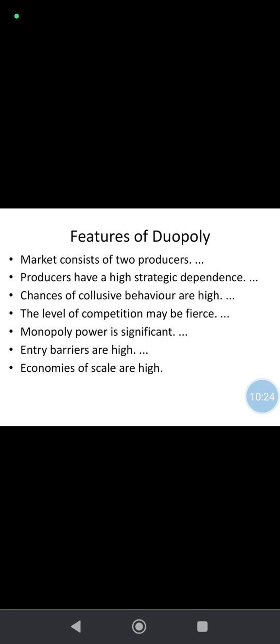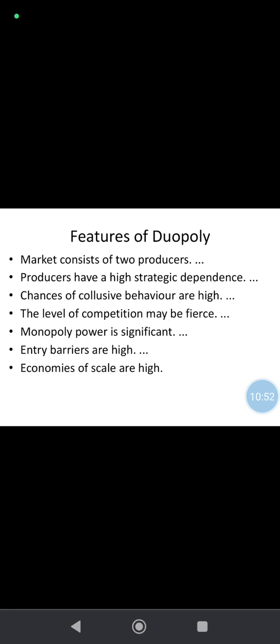Products have high strategic dependency, collusive behavior is also there, the level of competition may be fierce, monopoly power is significant, entry barriers are very high, and economies of scale are also high. Economies of scale, which means a positive intention of an enterprise.